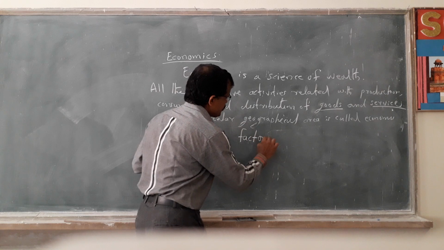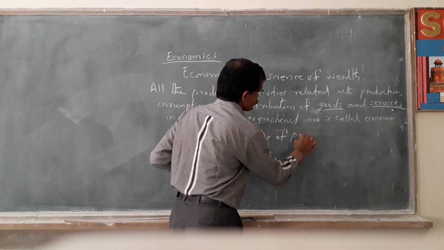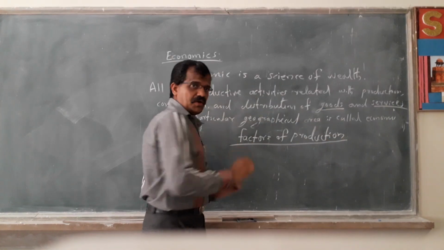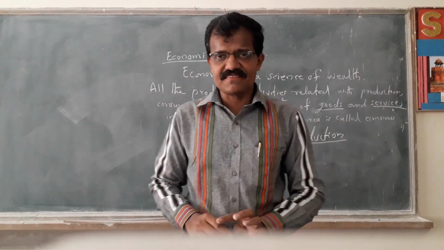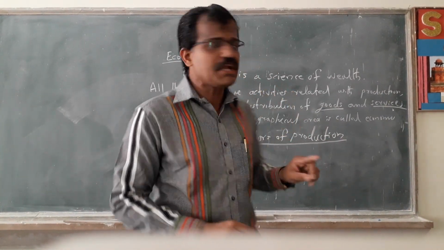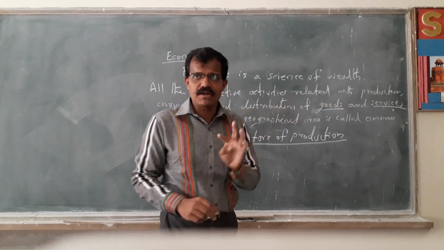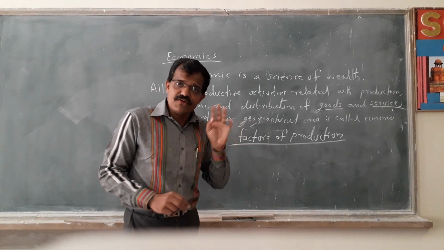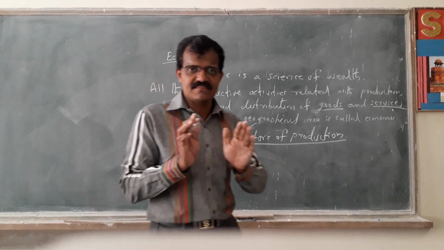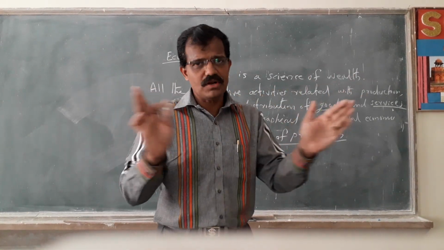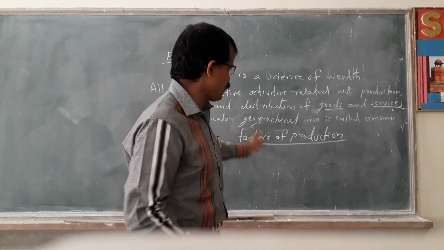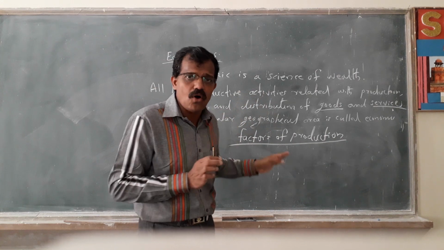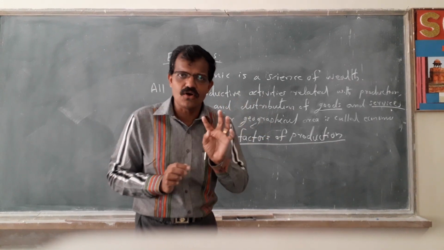Factors of production means the necessary things required for the production of goods or commodities. The combined work of all these factors of production gives us the goods.